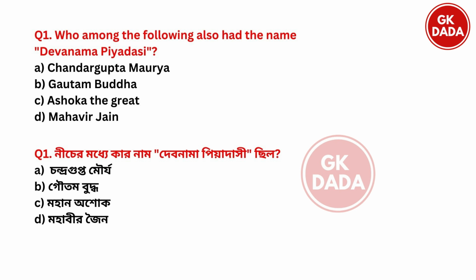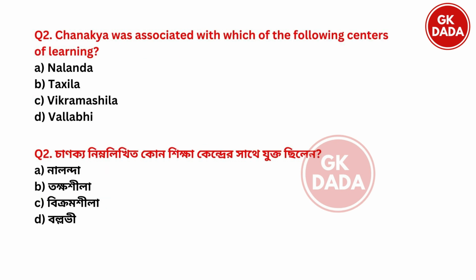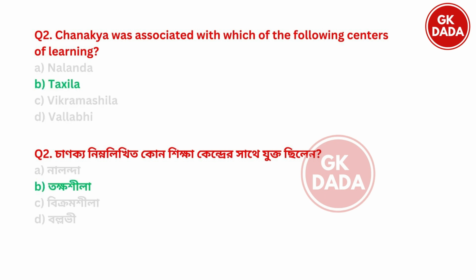First question. Who among the following also had the name Devanam Piyadasi? Option A Chandragupta Maurya, option B Gautam Buddha, option C Ashoka the Great, option D Mahavir Jain. So Devanam Piyadasi was option C Ashoka the Great. Next. Chanakya was associated with which of the following centers of learning? Option A Nalanda, option B Takshila, option C Vikramshila, option D Vallavi. So Chanakya was associated with option B Takshila.